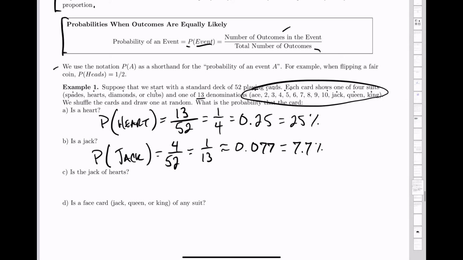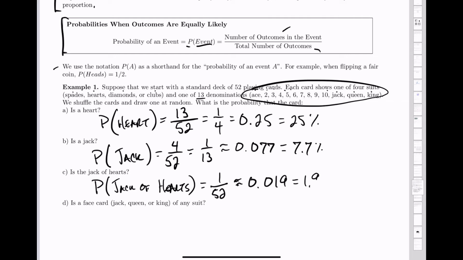What's the probability that you get a jack of hearts? Well, there's only 1 jack of hearts in the deck. So this is a 1 in 52 chance. In your calculator, that's approximately 1.9% or 0.019. Now what's the probability that we have a face card of any suit?